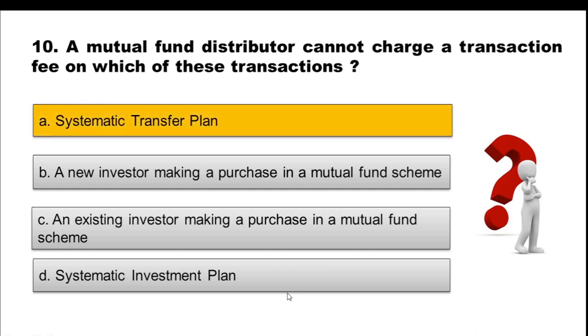So the correct option is option A, systematic transfer plan. Reason: transaction charges do not apply to transactions other than purchase, which result in fresh inflow of money. So if there are transactions like making a switch or transfer or dividend reinvestment, that won't be eligible for transactional charges. Transactional charges must involve purchase in a particular mutual fund scheme. So when we talk about SIP also, there are systematic investments going on a timely basis. So the purchase is happening.